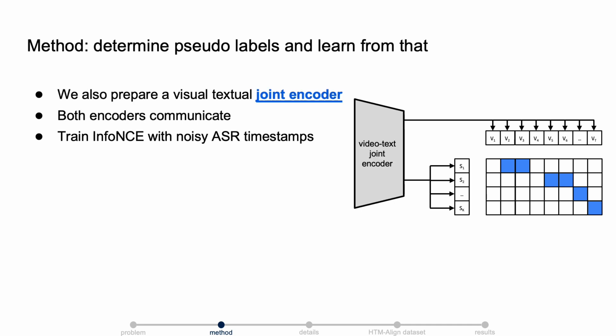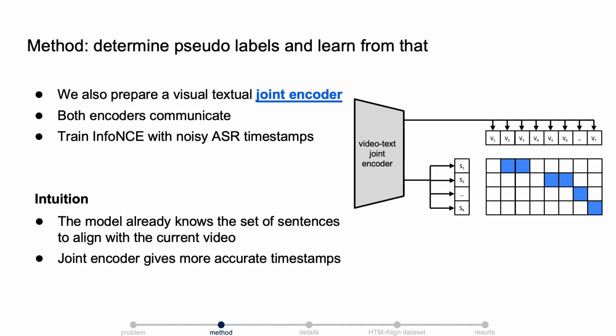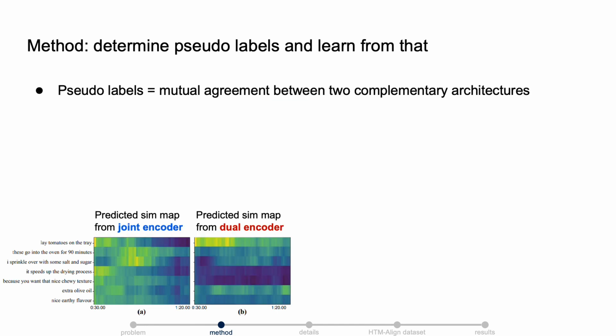The second component is a visual textual joint encoder. In this component, the video and text are jointly encoded. Same as before, it can be trained with an InfoNCE loss on the noisy ASR timestamps. Intuitively, the model already knows the set of sentences to align with the current video, so the joint encoder might give more accurate timestamps. We can determine the pseudo-labels from the mutual agreement between these two complementary architectures.